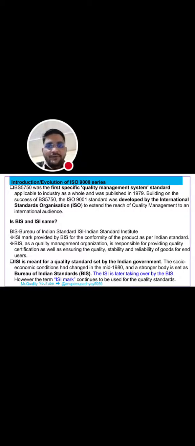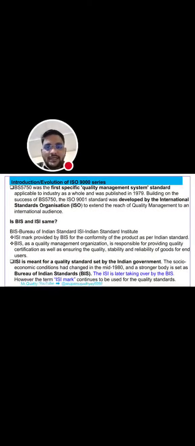What are BIS and ISI? Are BIS and ISI the same? BIS is the Bureau of Indian Standards and ISI is the Indian Standards Institution. Actually, the ISI mark is provided by BIS because BIS adopted and took over the ISI. BIS is a quality management organization responsible for providing certification and ensuring the quality, stability and reliability of goods for individuals, and ISI is meant for a quality standard set by the Indian government.